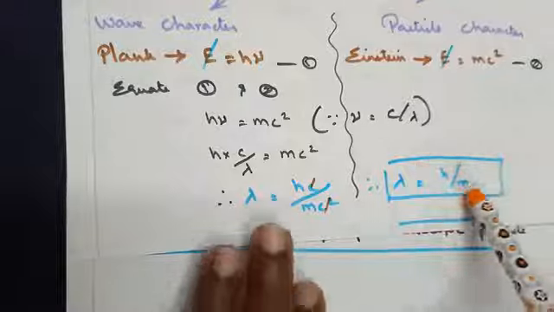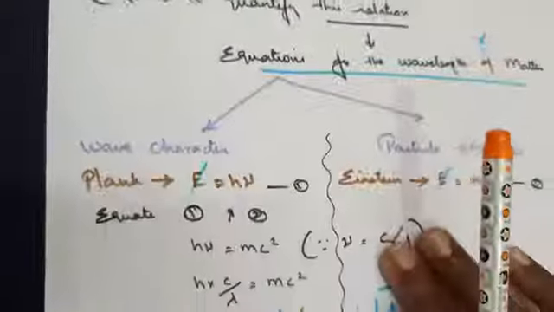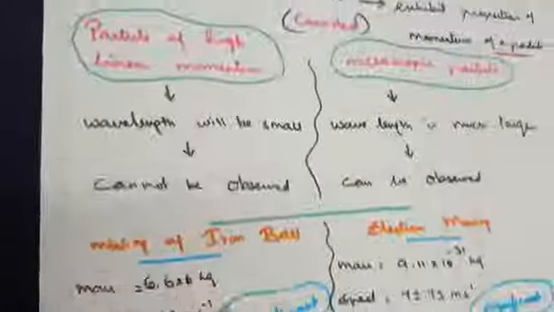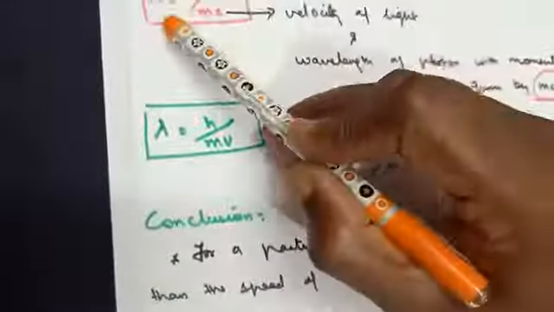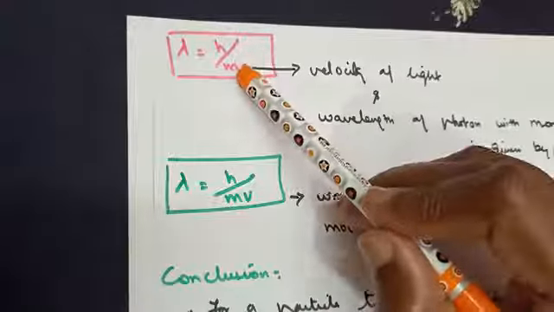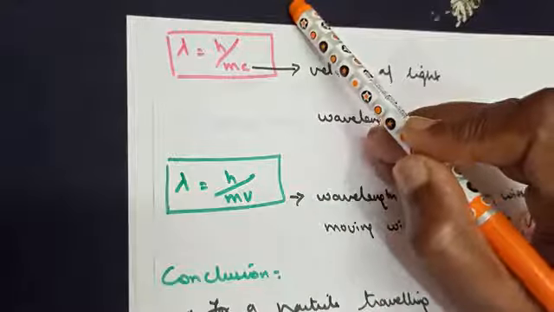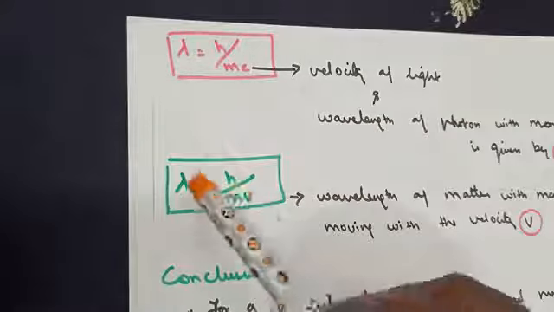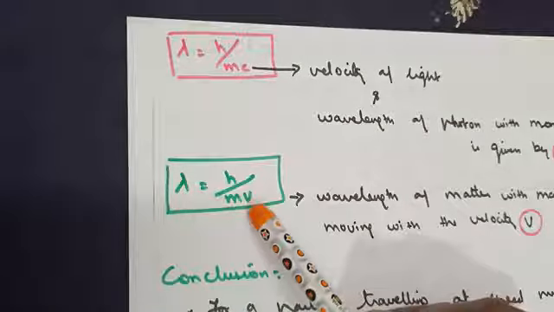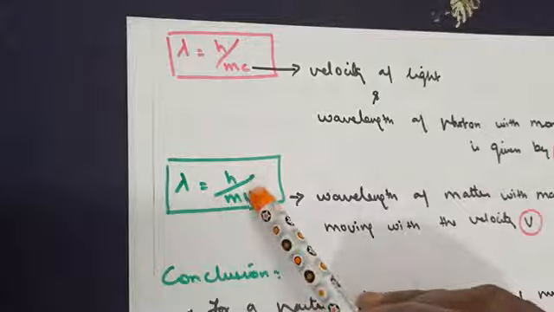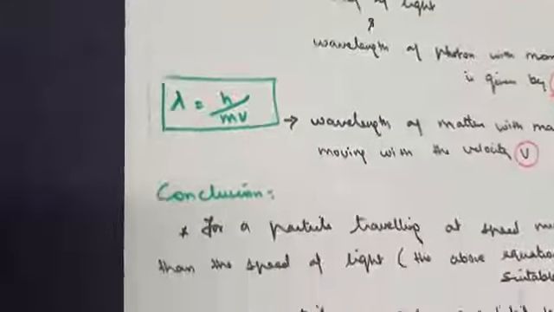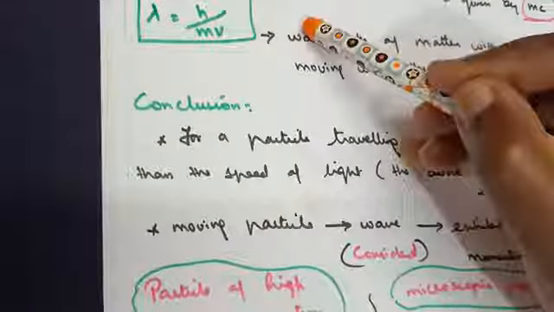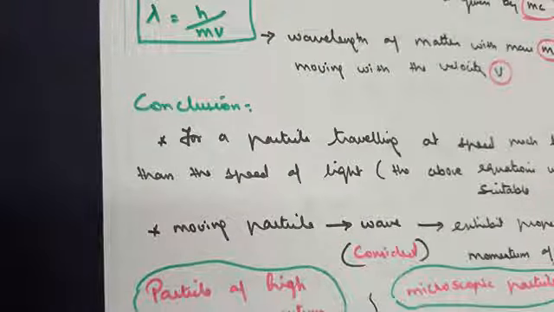This is in terms of wave character. In terms of particle character, the formula is λ = h/mv.